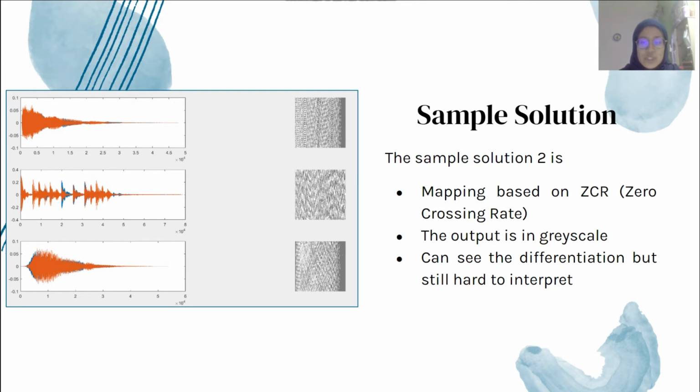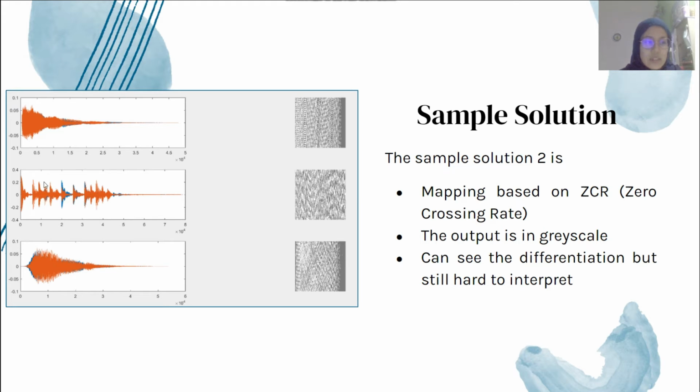For sample solution 2, it is mapping based on ZCR, zero crossing rate. The output is also in grayscale, and we can see the differentiation, but it is still hard to interpret because, for example, audio number 2 gives a very inconsistent output.